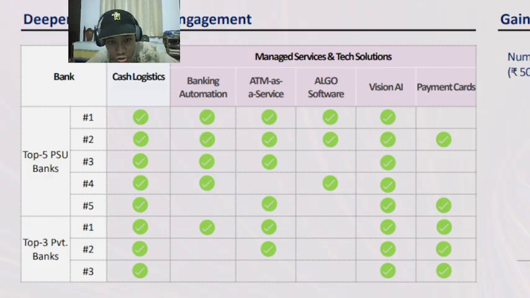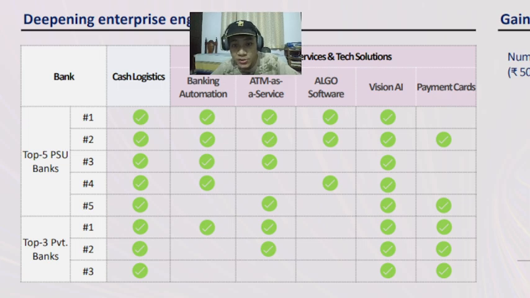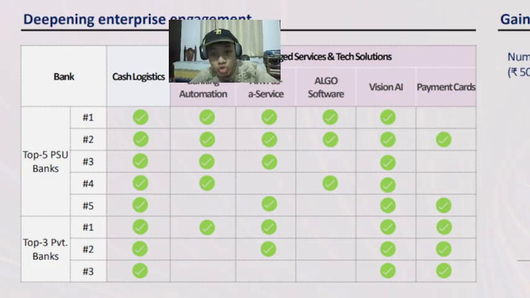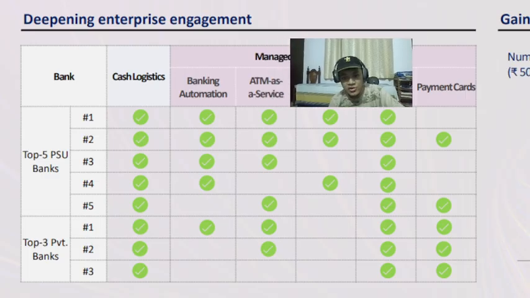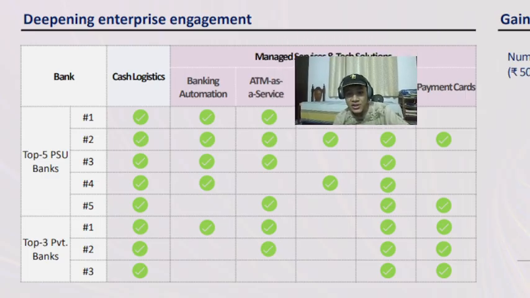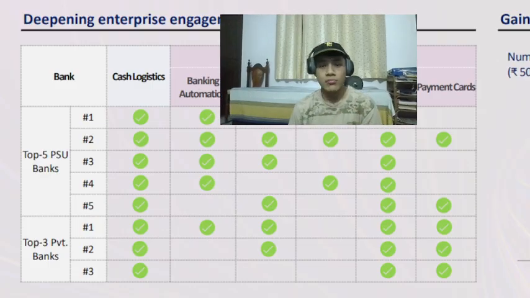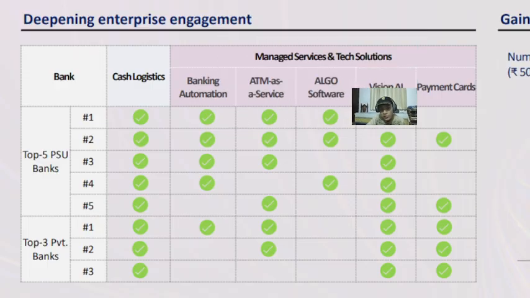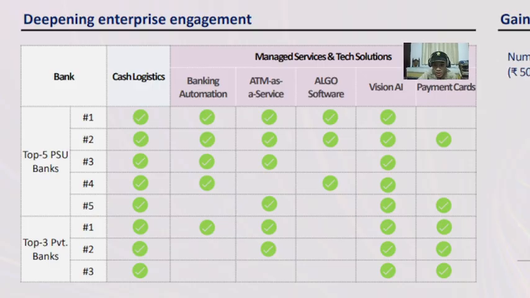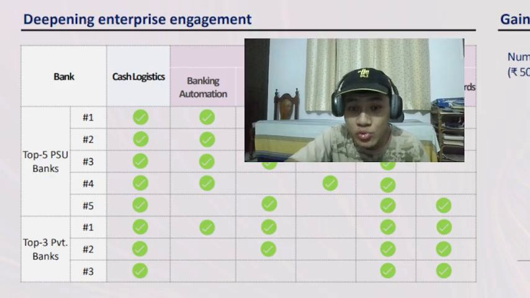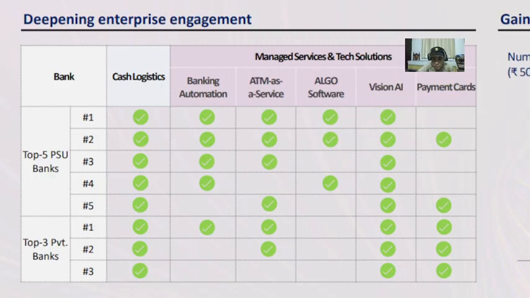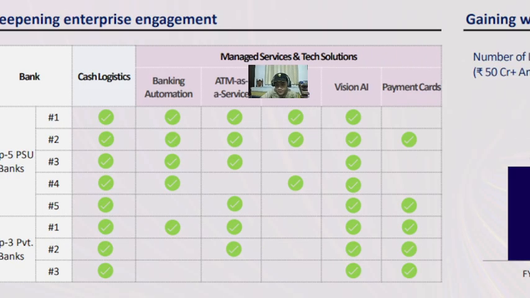It provides banking automation services to many of them, ATM as a service, that is managing ATMs. To three of them it provides algorithm software, and Vision AI. Vision AI is the remote monitoring system, providing surveillance software services. It provides that to all of them. Payment cards, processing, printing the information, all that, it provides to several of these banks, including the top three private banks.